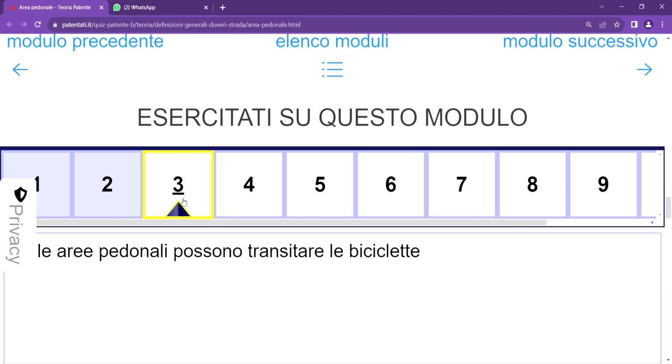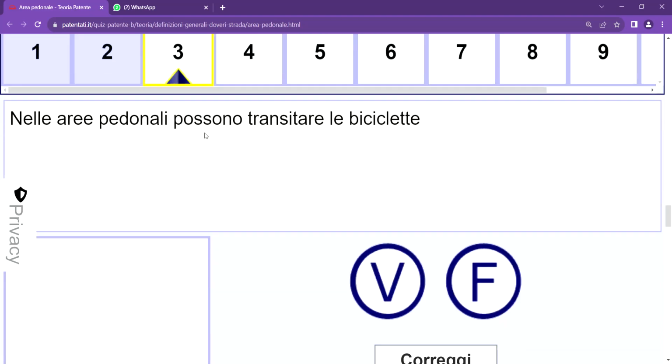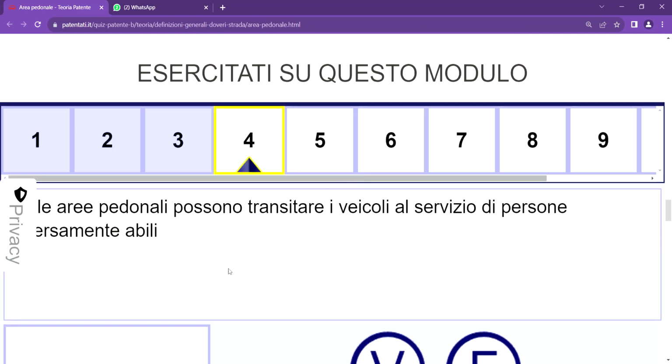So number three, it says nella area pedonale possono transitare a bicicletta. Vero or falso? Vero, because it says in area pedonale, bicycles are permitted to access this very zone. So in other words, bicycle can transit, and it's vero. It permits the transition of bicycle. So that is for that.